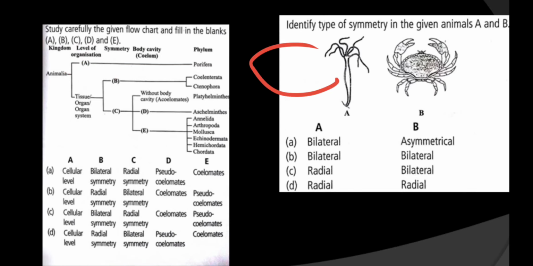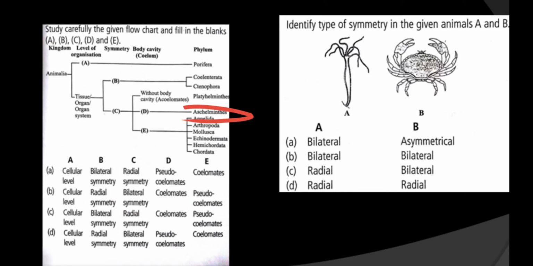Now see option A. In all the options, the first is the cellular level only, so we cannot identify the answer from this. Now move on to B part. Symmetry. You know that radial symmetry is there and bilateral symmetry is there. Coelenterates and ctenophora come in radial symmetry, and the next one is bilateral symmetry. So B is radial symmetry, written here as well as in option D. Now we have B and D. Now move on to C. C is bilateral symmetry. Here is also bilateral symmetry, here also. So we cannot identify till now. Now move on to D.